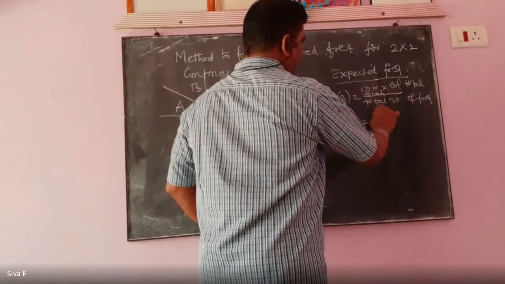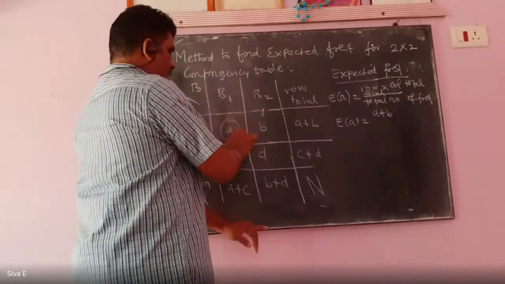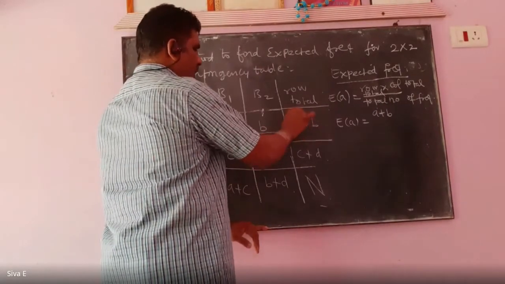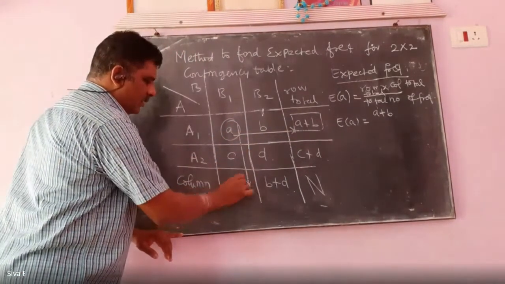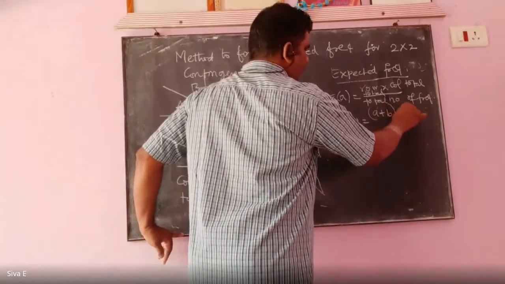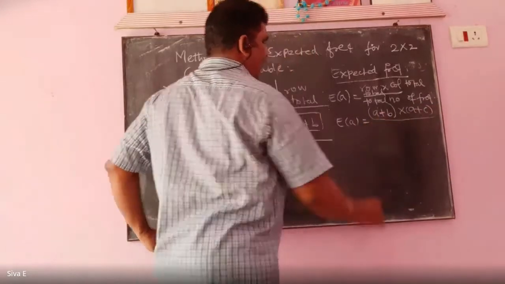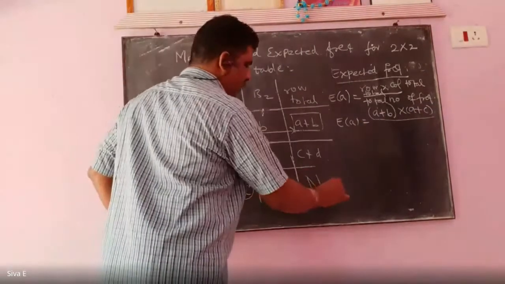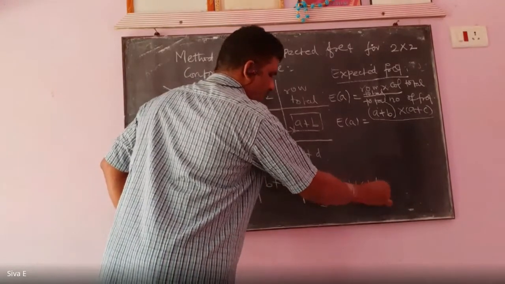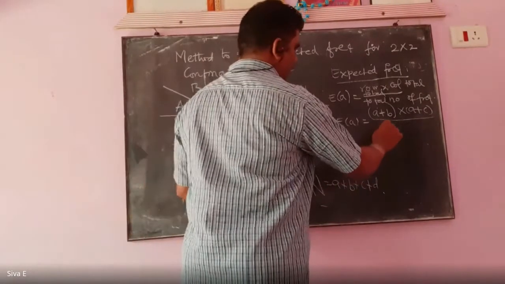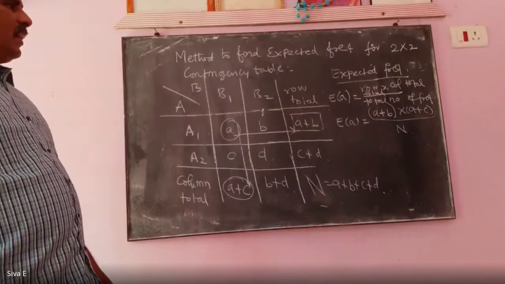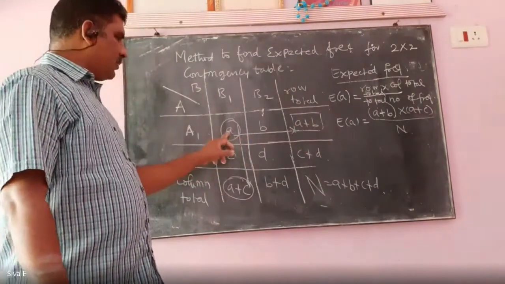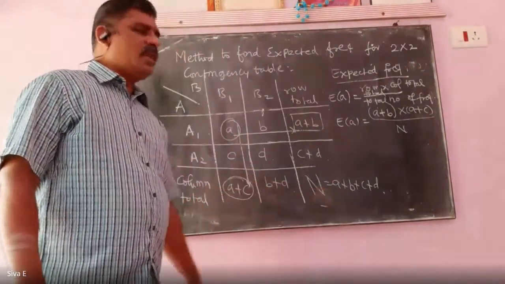Row total is only a plus b. For that a, the respective row total is a plus b, the respective column total is a plus c, divided by the total number of frequency, a plus b plus c plus d, that is N.